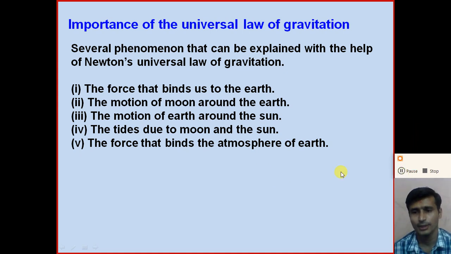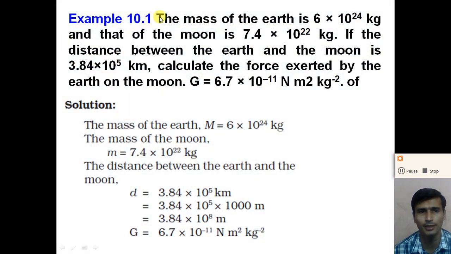Now dear student, how can we calculate the gravitational force between two objects? Let us understand with the help of one example, example number 10.1 given in the textbook. The mass of the earth is 6 into 10 raised to 24 kg, and that of the moon is 7.4 into 10 raised to 22 kg.